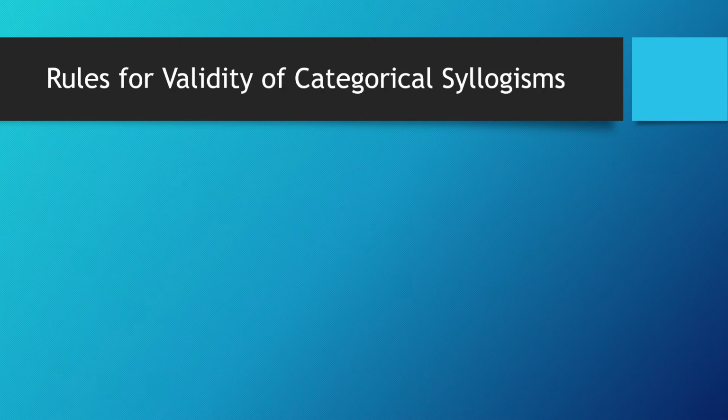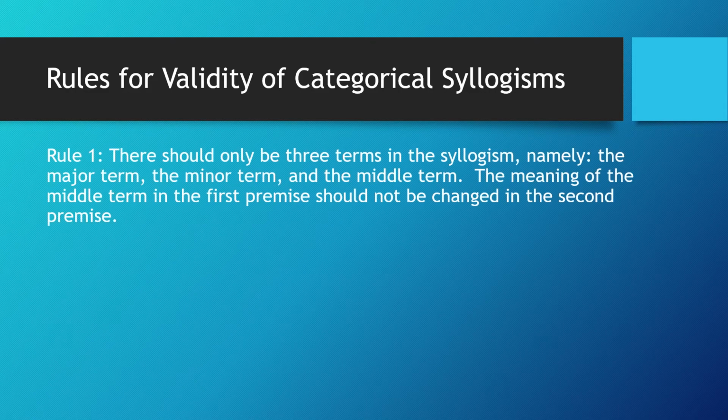Now that you know the properties and parts of a categorical syllogism, let's now tackle the rules for validity of categorical syllogisms. Rule number 1. There should only be three terms in the syllogism, namely the major term, the minor term, and the middle term. And the meaning of the middle term in the first premise should not be changed in the second premise. Otherwise, the syllogism will have four terms.